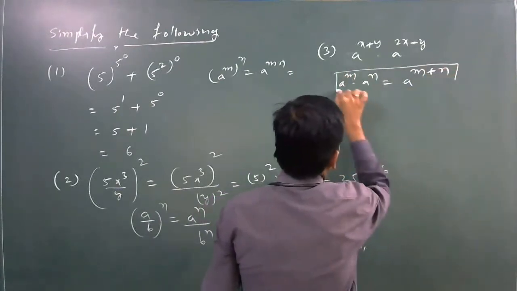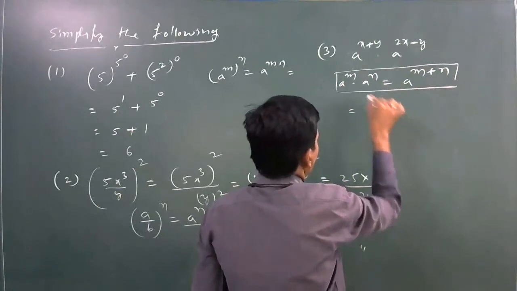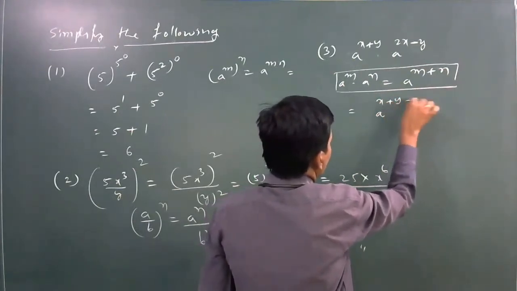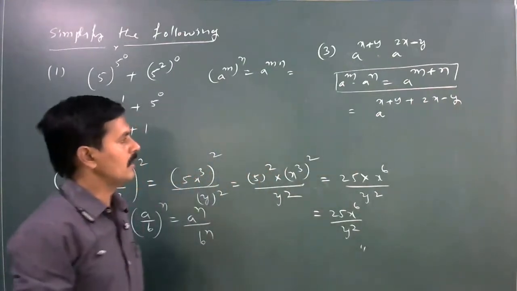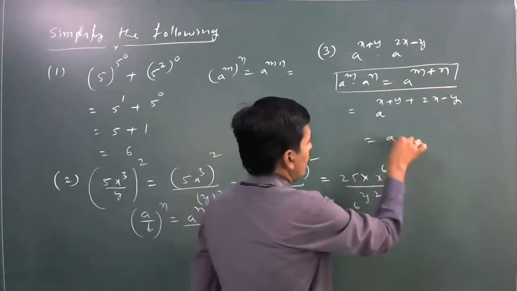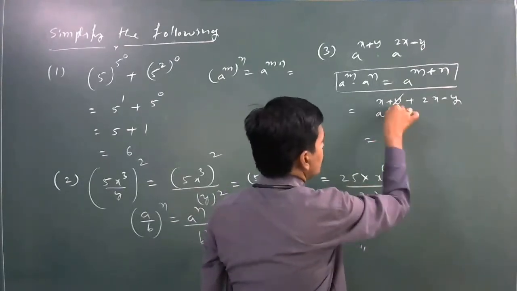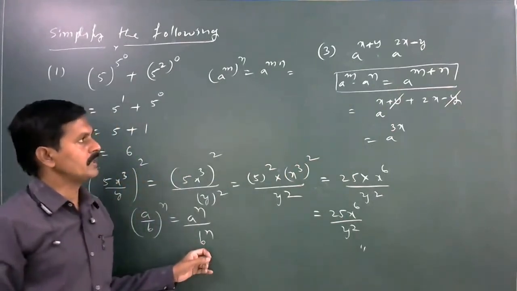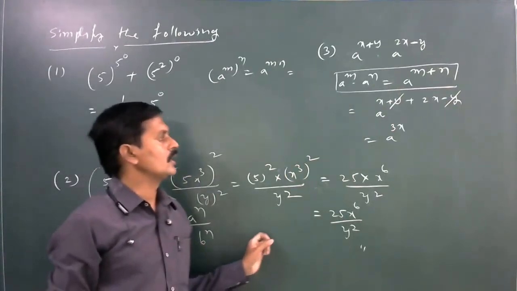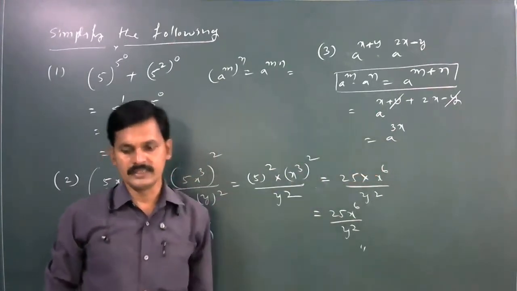Here applying this law, the bases are equal: a power x plus y plus 2x minus y. Here x plus 2x is 3x, and plus y minus y gets cancelled. So a power x plus y into a power 2x minus y is equal to a to the power of 3x.